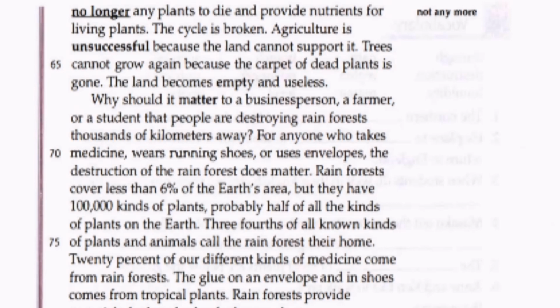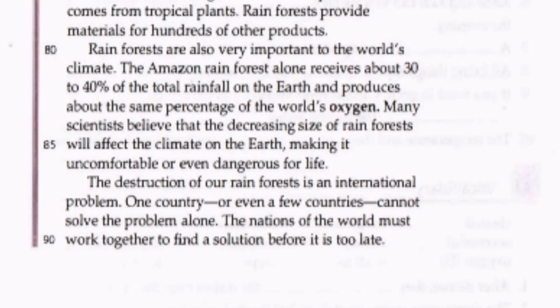Three-quarters of all known kinds of plants and animals call the rainforest their home. 20% of our different kinds of medicine come from rainforests. The glue on an envelope and in shoes comes from the tropical plants. Rainforests provide materials for hundreds of other products.